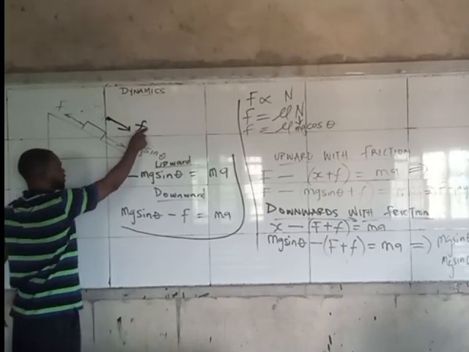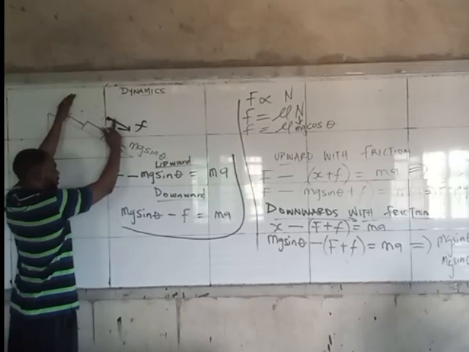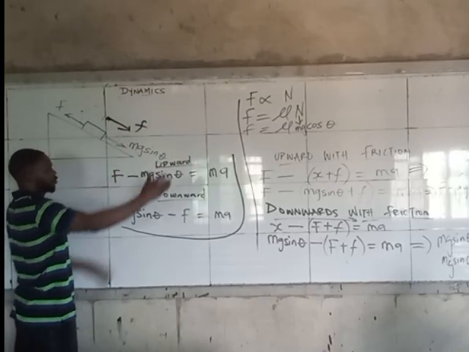So it's going to be this plus this now. And this one is the one going upward. So this will be this minus this one. It will be equal to the total force.